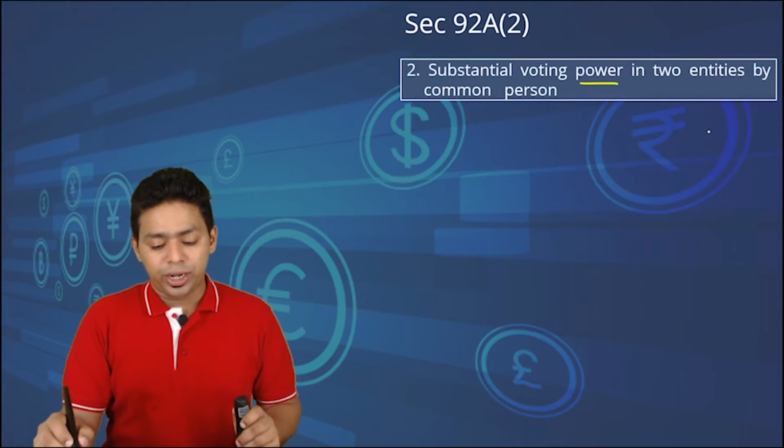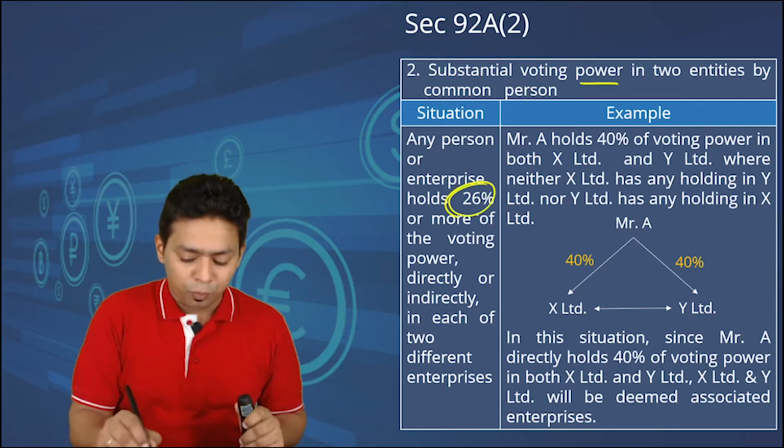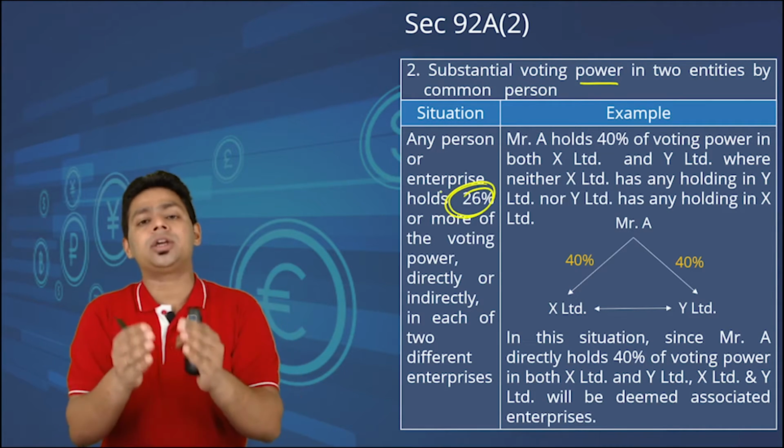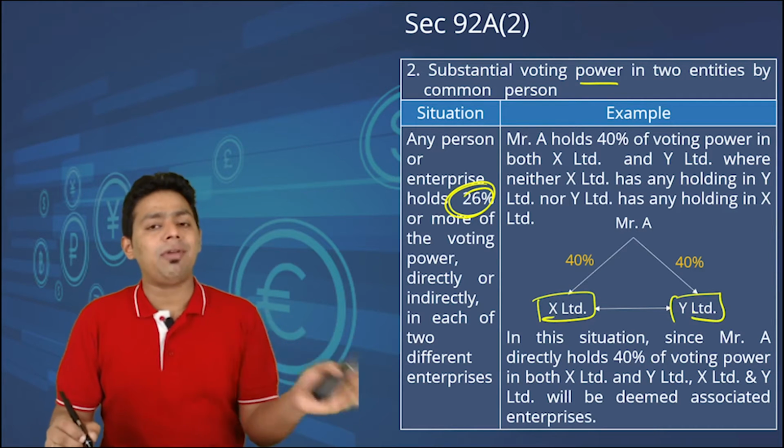Substantial voting power in two entities by the common person. We have already discussed the situation of the common person. Now, one particular person is controlling two entities. So, when one person is controlling both the entities, though these entities X and Y do not have any control